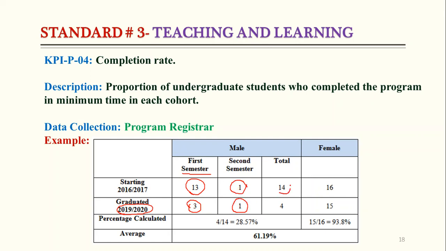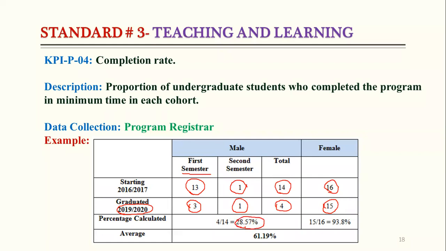So total 14 registered and 4 graduated in minimum time after 4 years in the male campus. Similarly, in the female campus, 16 registered in both semesters, and 15 graduated. So here we have calculated the percentage.